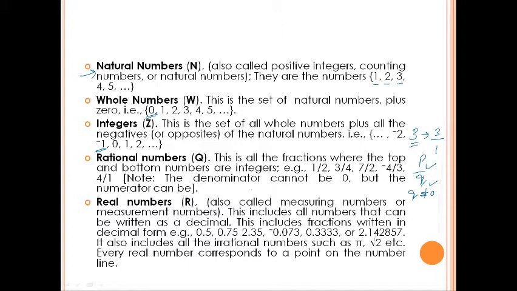And then we have real numbers. Real numbers include all the rational numbers, but other than that, they also include the irrational numbers. Irrational numbers are basically those numbers which you cannot write in the form p by q. We call those numbers irrational numbers. That could include decimal numbers like 0.5, 0.073, 0.333, or any number divided by 7.